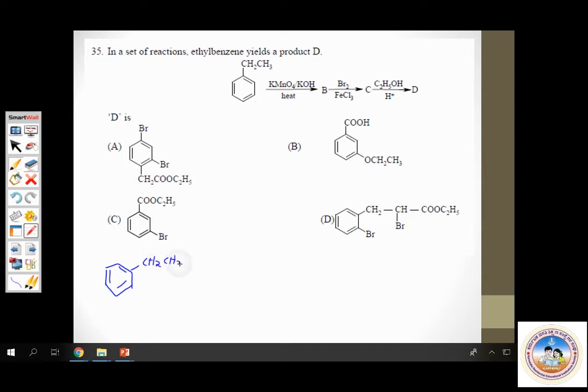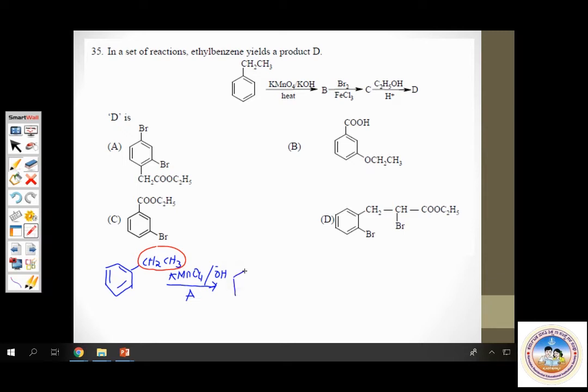This is ethyl benzene. It is made to react with alkaline KMnO4, in presence of a base, some alkali, and then heated. So you know KMnO4 is an oxidizing agent. It will oxidize this entire ethyl group. This entire ethyl group is oxidized to a carboxylic acid group.